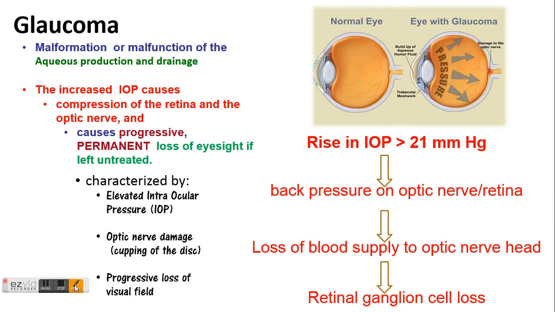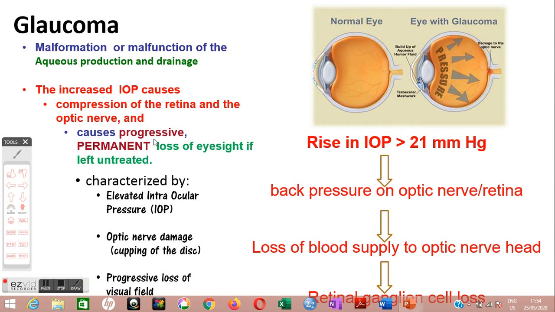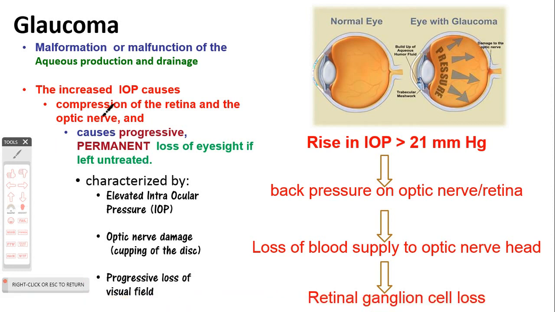And this increased intraocular pressure actually leads to damage of the retina and optic nerve, causing progressive permanent loss of eyesight if it is left untreated. So this increase in intraocular pressure actually happens due to malformation or malfunction of the aqueous production or aqueous humor drainage.